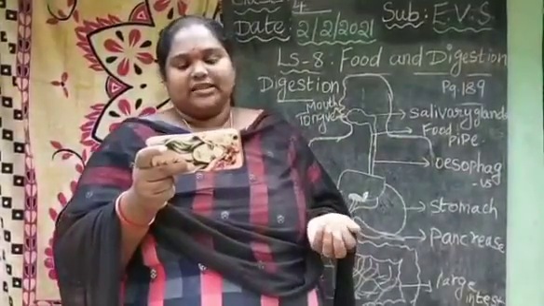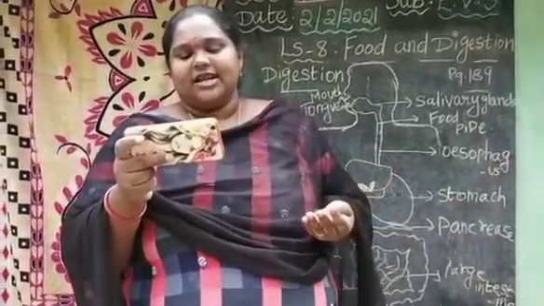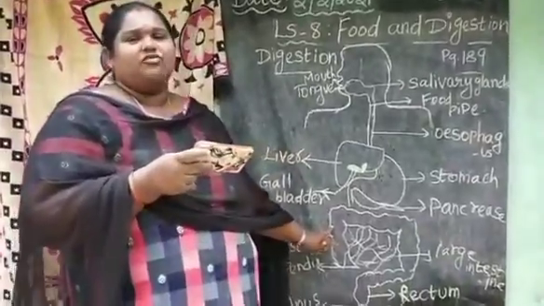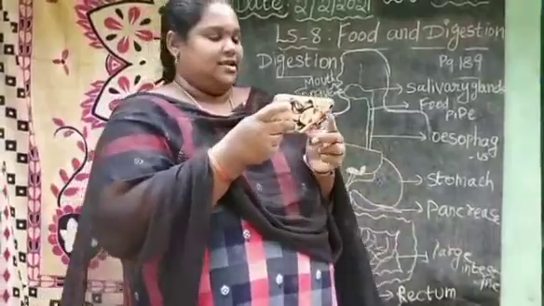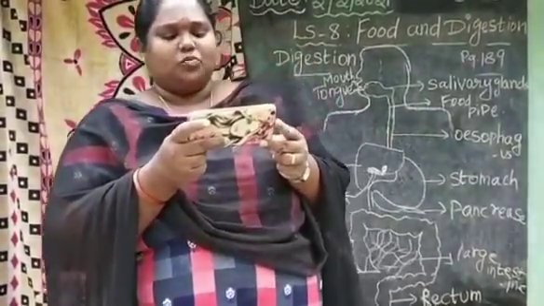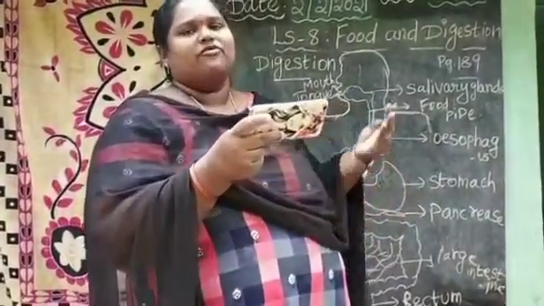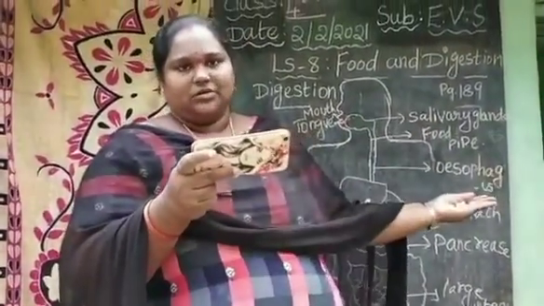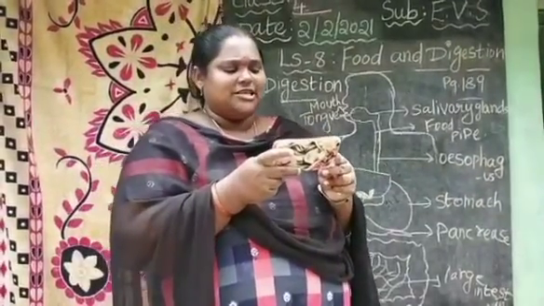The blood carries the digested food to all parts of the body, and the undigested food and water in the small intestine pass into the large intestine. The large intestine allows water and leftover useful substances to pass back into the blood. So the undigested food remains inside the large intestine.